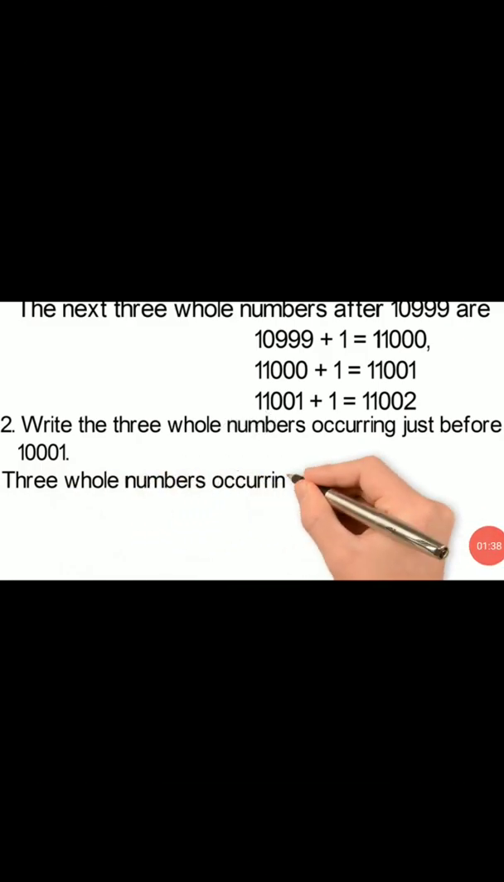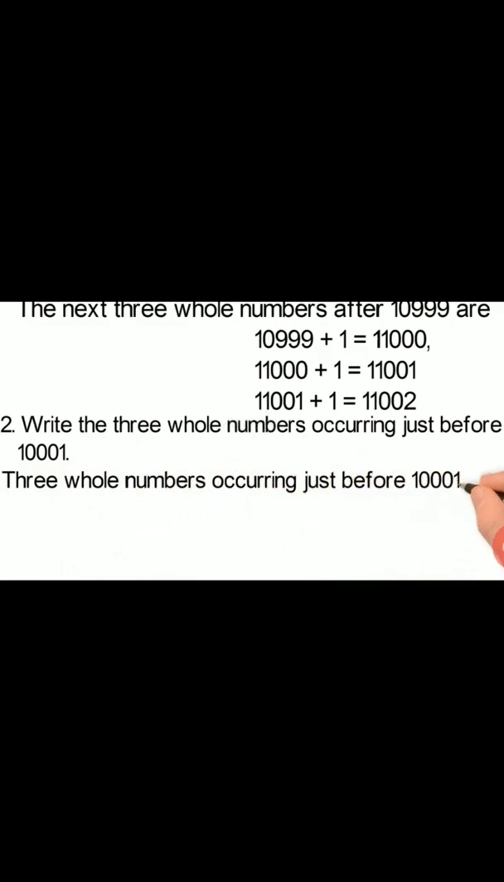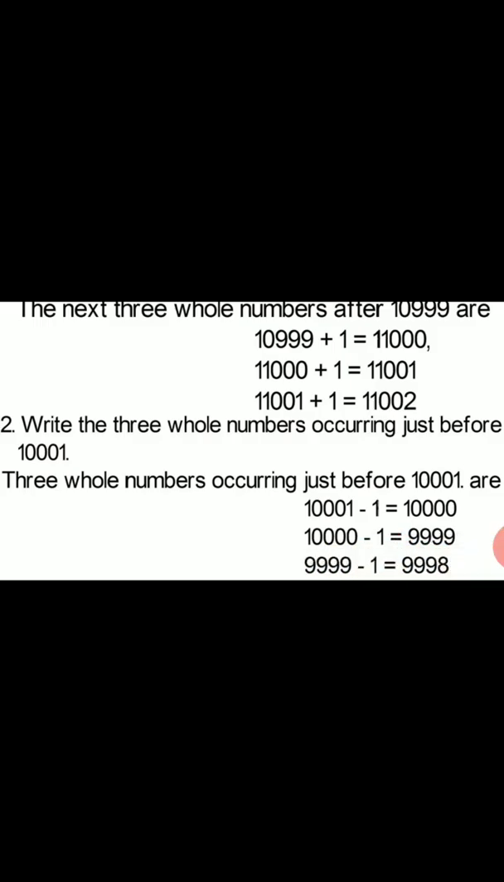Three whole numbers occurring just before 10,001. The very first number is 10,001 minus 1, which is equal to 10,000, and the next number will be 10,000 minus 1, and when we subtract 1 from 10,000 we get 9,999. Then again we subtract 1, so 9,999 minus 1 is equal to 9,998. So here are the three numbers before 10,001.